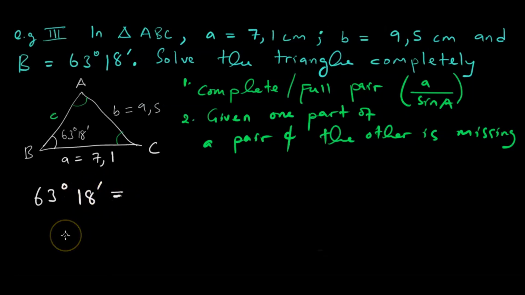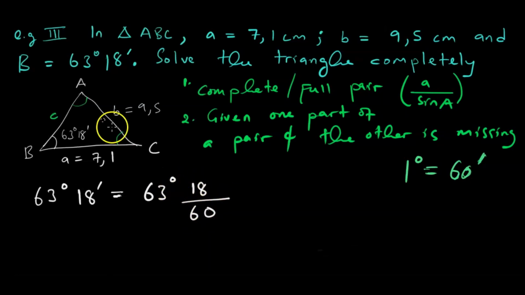Since we know minutes are fractions of a degree, because we learned in our previous class that 1 degree is equal to 60 minutes, mathematically speaking, 63 degrees 18 minutes means 63 plus 18 over 60 degrees.